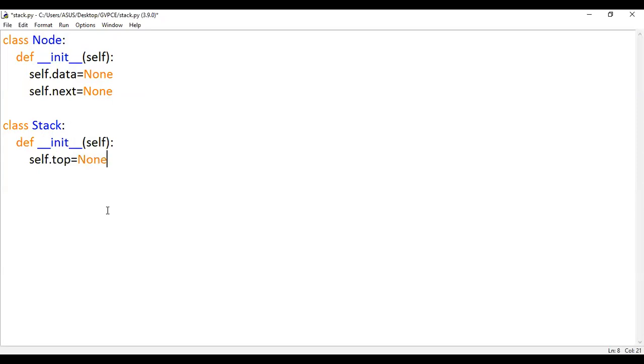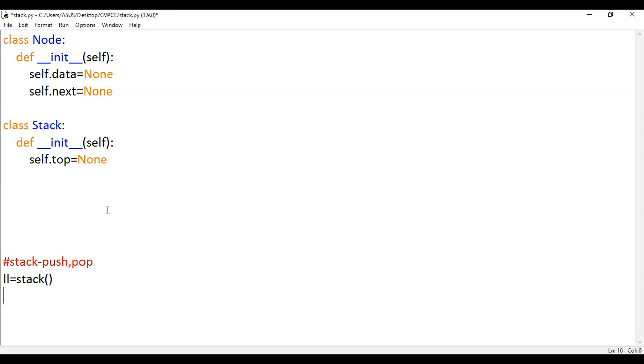Now this is done. Here we are going to have the stack processes. In case of a stack, we'll have two operations. One operation is push, another operation is pop. Push is for insertion and pop is for deletion. We're going to see these two operations. First let us create an object for this class. So let me write LL assigned Stack, and your object will be created when this happens.